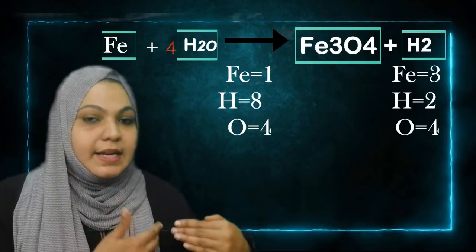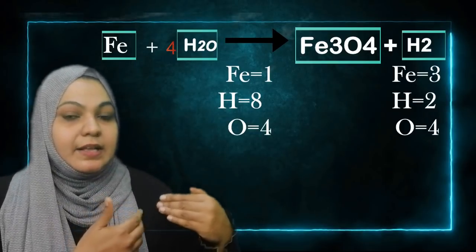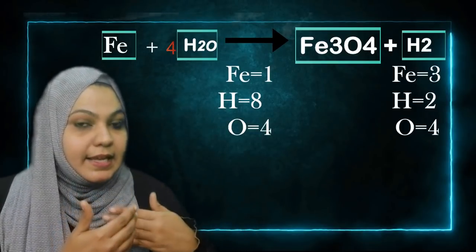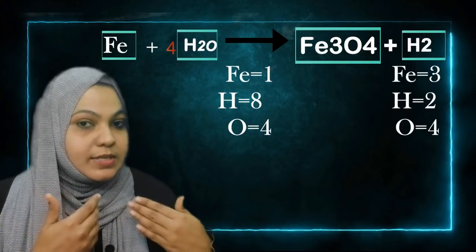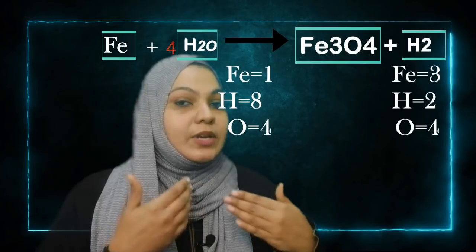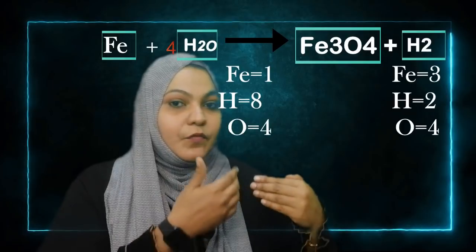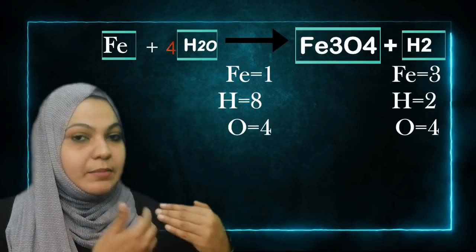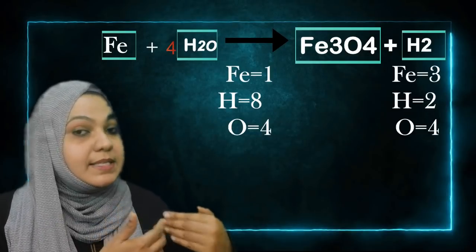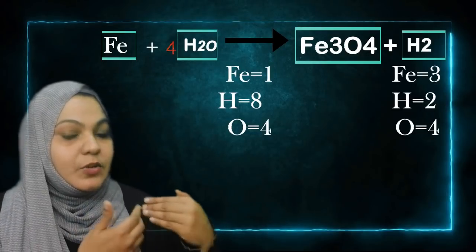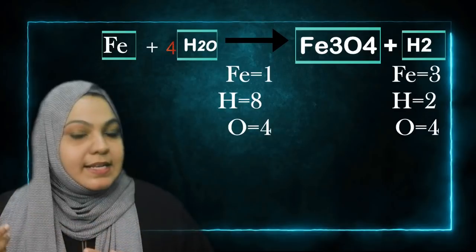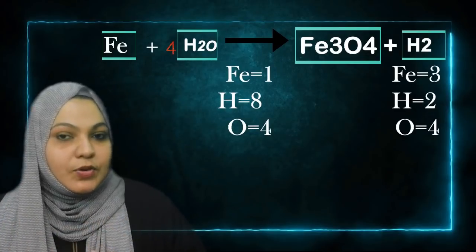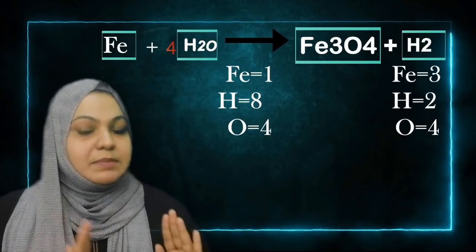Then hydrogen. Now you can see hydrogen, don't change anything inside the box. We are only concentrating outside the box. Now we can count hydrogen 4, so H2, that means 4 2s are 8. So the number of hydrogen atoms is 8 there. Then oxygen, you can see 4. On the right hand side look, Fe3O4, so there is also 4. That means that is balanced.